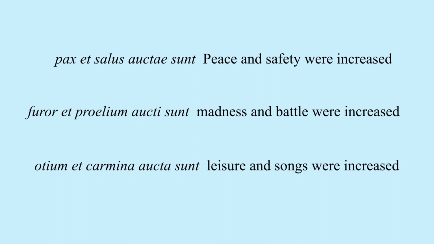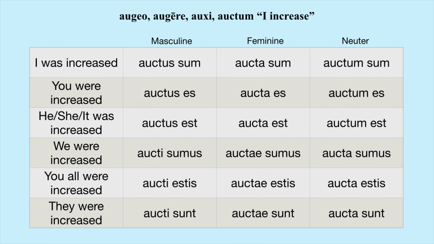Sunt being plural. Now, here we have the chart laid all the way out just to make sure we have our head all the way around it. So we see in the masculine category, auctus sum, auctus es, auctus est, aucti sumus, aucti estis, aucti sunt.